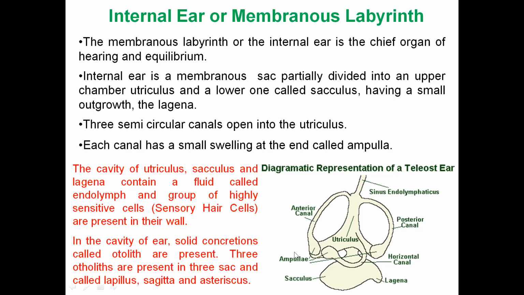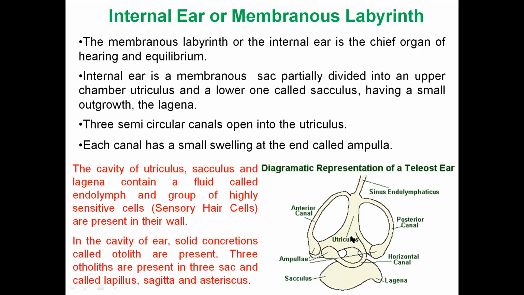And it has a group of highly sensitive cells which are known as sensory hair cells. And in the cavity of these three chambers there is a very small stone, a very hard concentrated, minute stone you can say. Okay, that is known as the otolith.